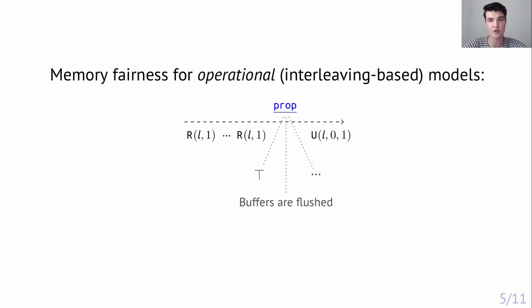As we just saw, for x86 we require that store buffers are eventually flushed. For sequential consistency, it turned out that we don't need additional requirements at all. For other models, there are other requirements, which we discuss in the paper. However, this whole approach only applies to operational memory models, where the execution of a program corresponds to a sequence of abstract machine states and still relies on the notion of interleaving.